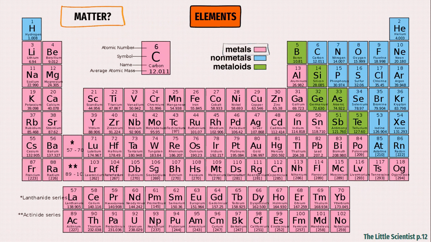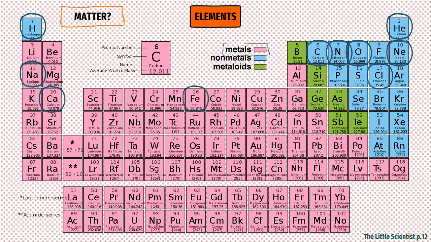We said that most of the elements are metals. The letter H stands for a gas, which is hydrogen. The letter C is for carbon, N for nitrogen, O for oxygen, Cl for chlorine, Ne for neon, and He for helium. And Na is sodium, which is a metal. So everything here colored in pink is a metal.